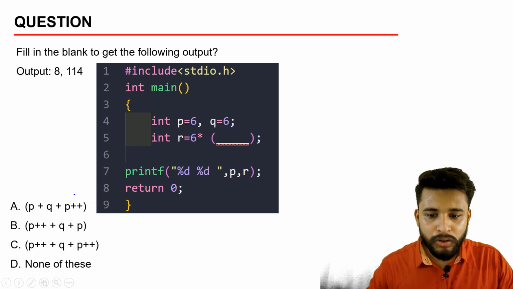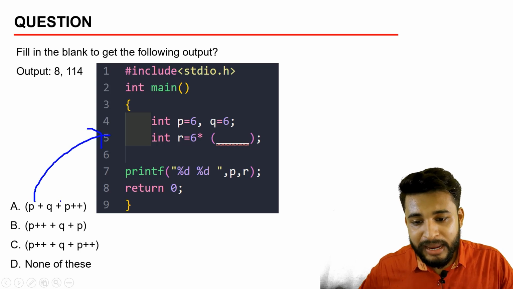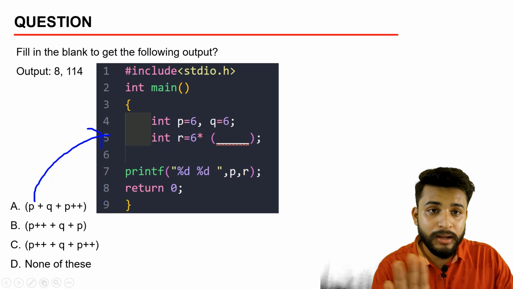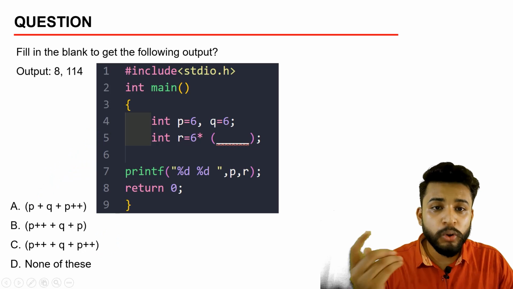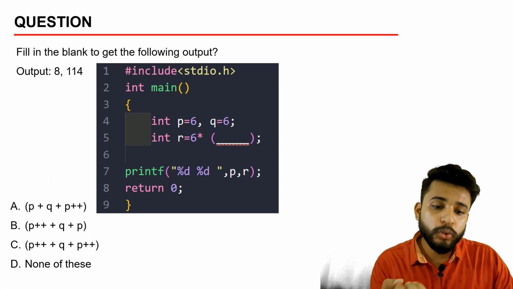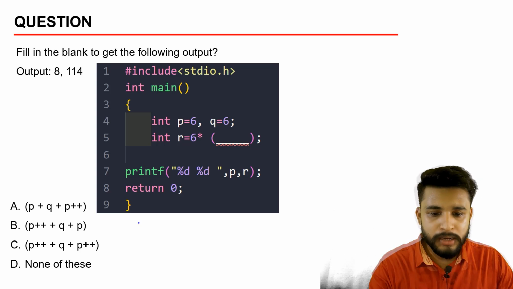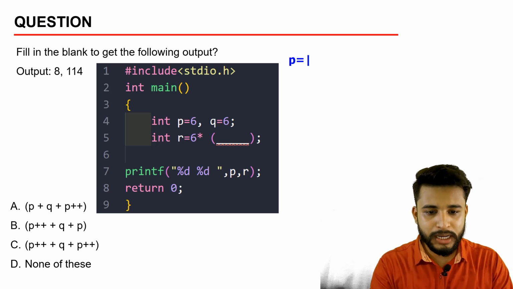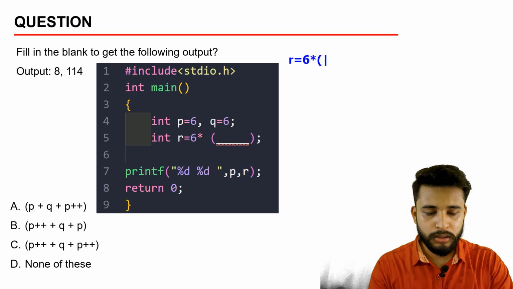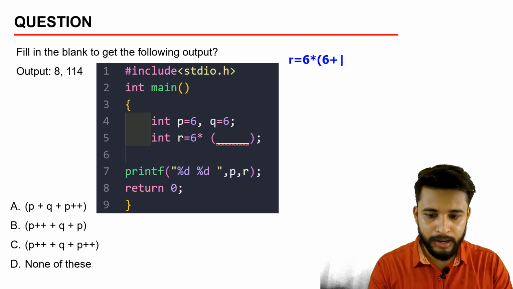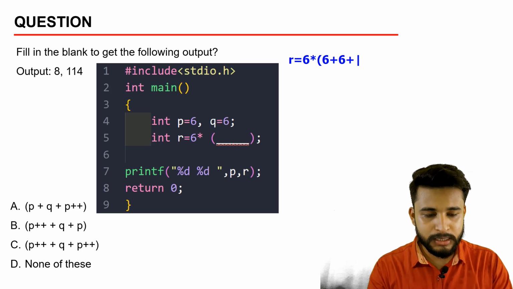In this question, what we will do is apply all the options. Firstly, we will check this one, then this one, then this one. That is the easiest and most practical thing to do at this time, so we will do it very fast. Let's see. Here P is equal to 6 and Q is equal to 6 is given. Then we need to find R. As per the condition, 6 into, if we select the first option, that is P plus Q, that is 6 plus 6.